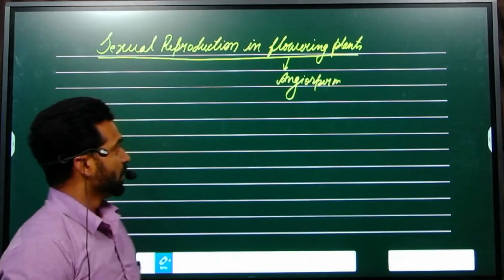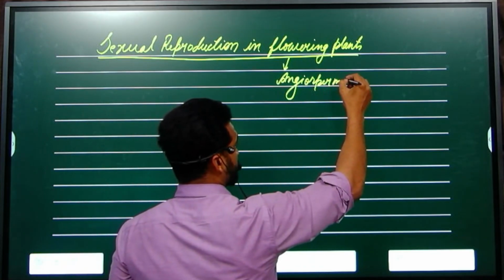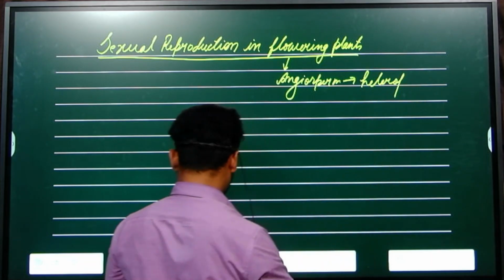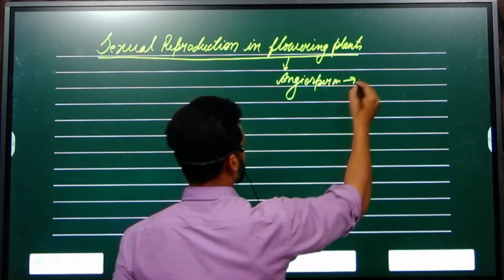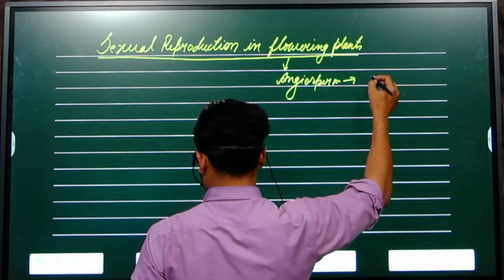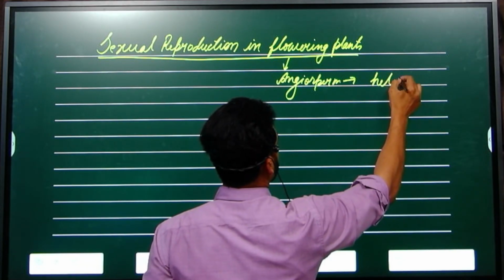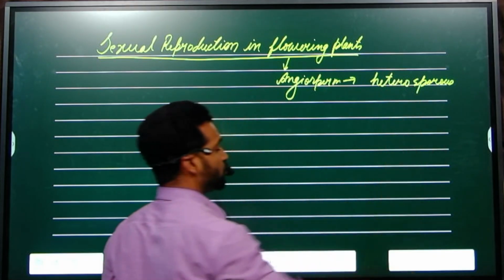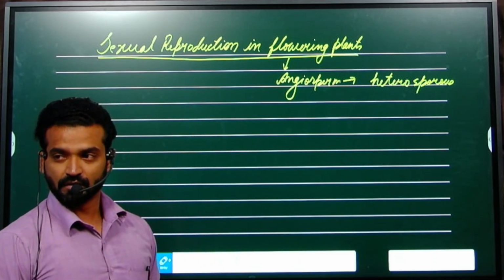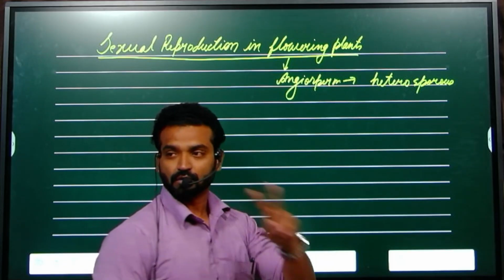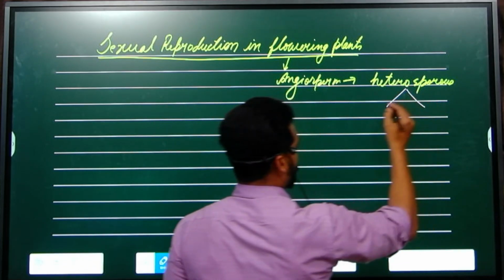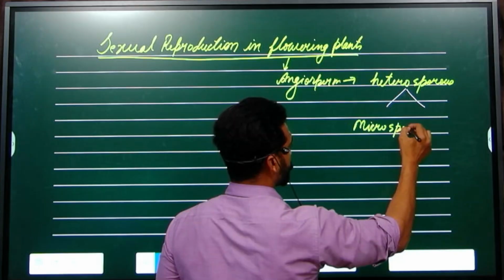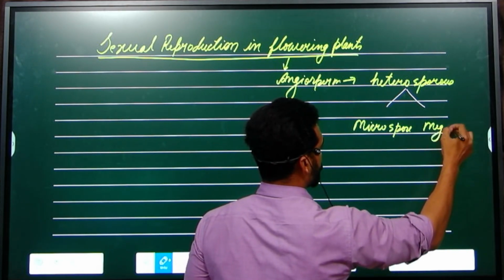Angiosperms are heterosporous plants. Heterosporous means they produce two kinds of spores. One is microspore and another is megaspore.